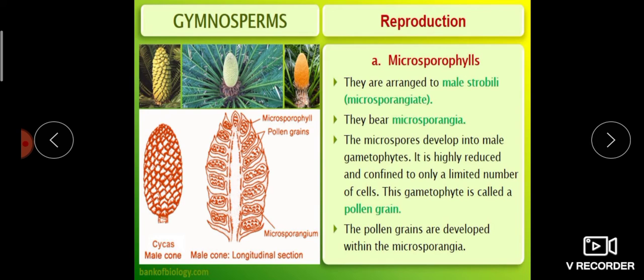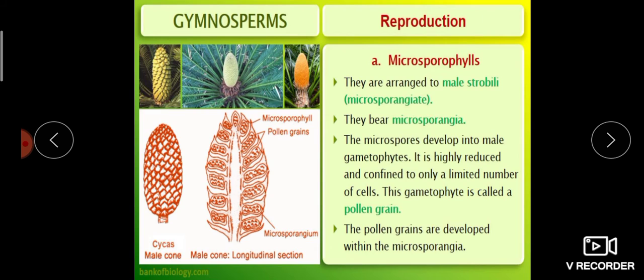So, microsporophylls are arranged along the axis to form male strobili, or microsporangiate, and they bear microsporangia. Inside the microsporangia, microspores are produced. These microspores may develop to form the male gametophyte called pollen grain.